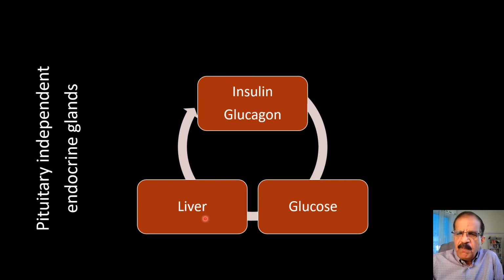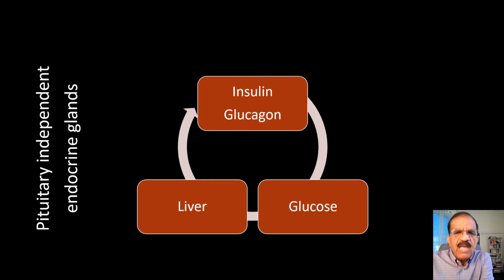The liver also has a very important role to play in this mechanism, because in the fed state, it is the glucose which is coming from the gut. But in the fasting state, we need glucose, because we can't survive, especially our brain cannot survive without glucose even for a minute. So when we have not eaten, glucose is coming from the liver, which is releasing glucose from glycogen and converting amino acids and fatty acids into glucose. Then they will have an inhibitory or stimulatory effect on glucagon as appropriate.